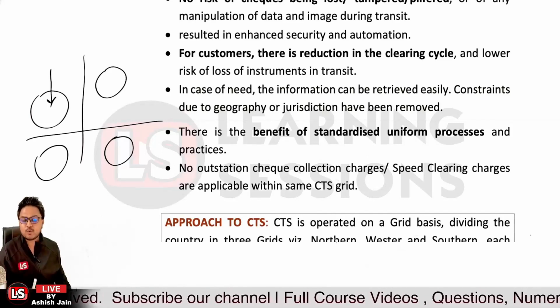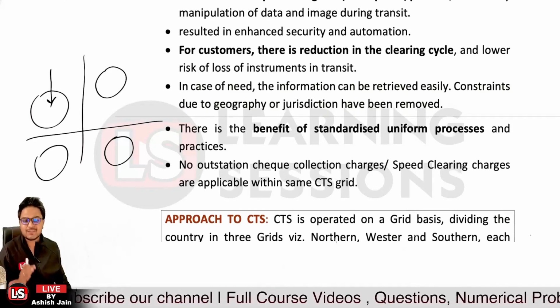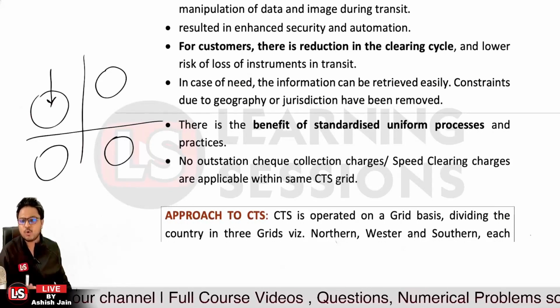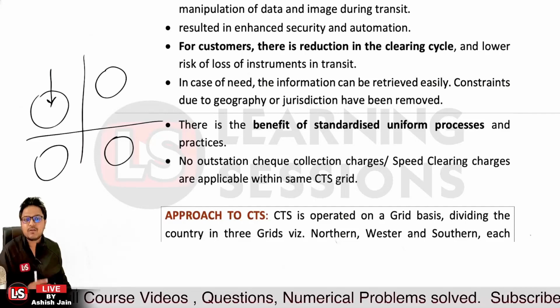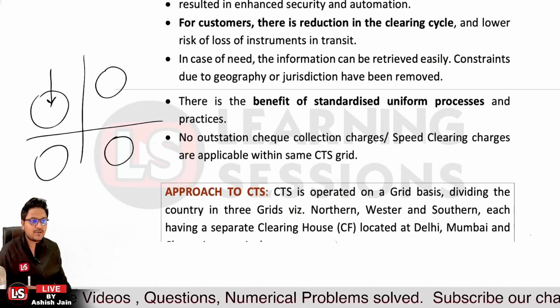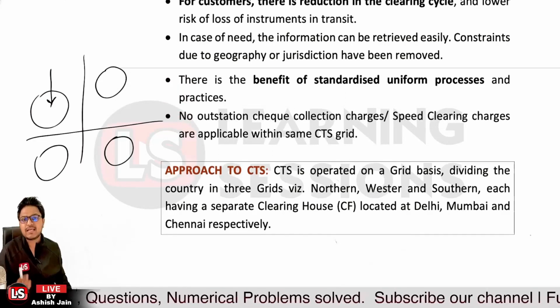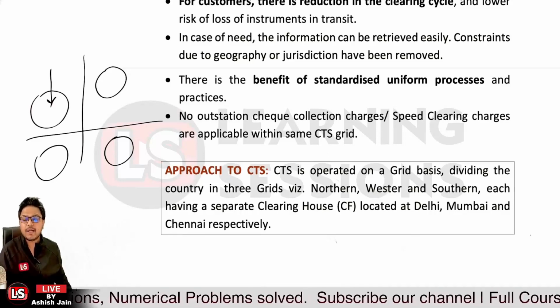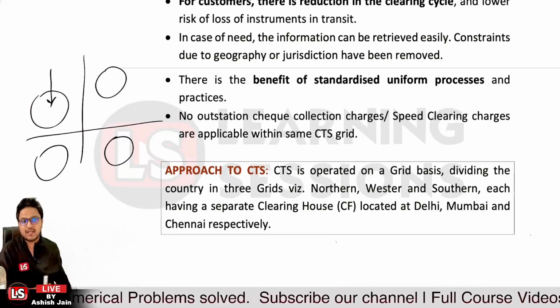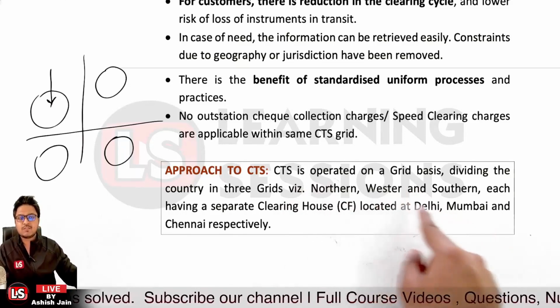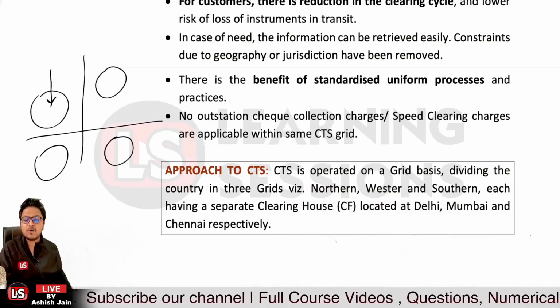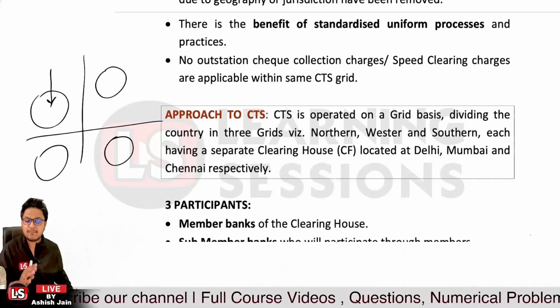Now, as per the approach to CTS, the whole country has been divided into 3 grids, not 4. Those 3 grids are the northern, western and southern grids, and each has a separate clearing house located at Delhi, Mumbai and Chennai. The northern clearing system is based in Delhi, the western in Mumbai, and the southern in Chennai. Okay, so that's the approach.